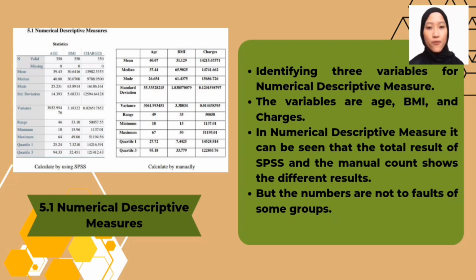After that, 5.1 Numerical Descriptive Measure. This is shown when identifying three variables for numerical descriptive measure. The variables are age, BMI, and charge. In numerical descriptive measure, it can be seen that the total result of SPSS and the manual count show the same result, with no differences in the numbers.